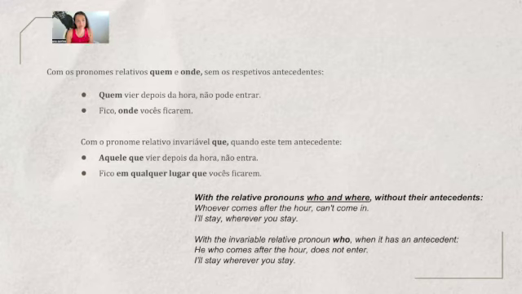Fico onde vocês ficarem. And also with this que, with this antecedent that you call it, aquele que vier depois da hora, what happens to this? Não entra. Fico em qualquer lugar que vocês ficarem. So this idea of future can be used in many ways.